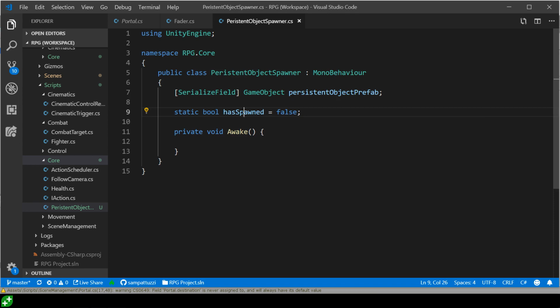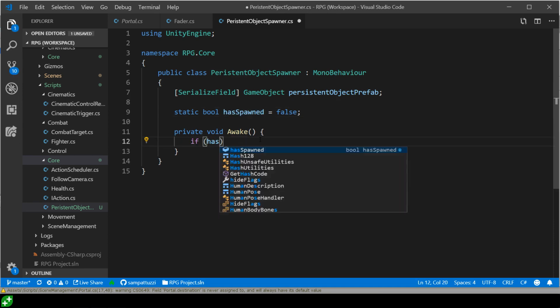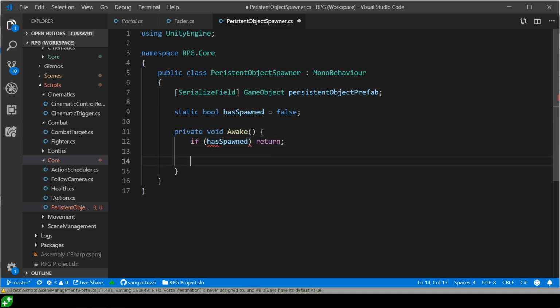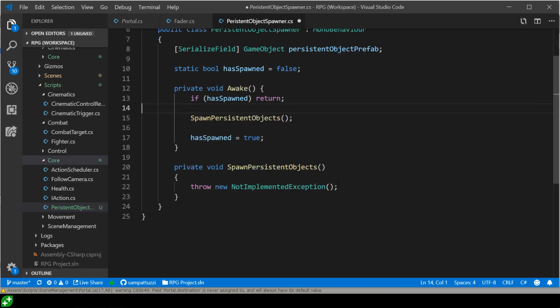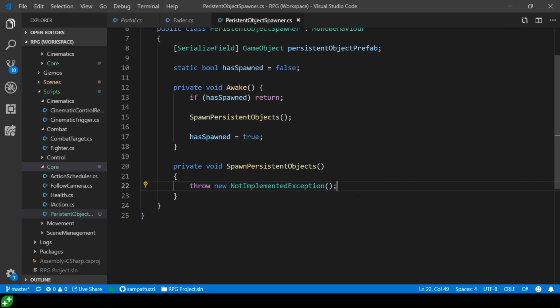So by default, we haven't spawned. So in Awake, I'm going to say if hasSpawned, then we're just going to return and not do anything. Otherwise, we are going to set hasSpawned to true, and we're going to call the SpawnPersistentObjects function, which I'm going to create now, so Ctrl+dot to generate that. And that should basically do the trick. So what we're going to do here is create that prefab and set it to DontDestroyOnLoad. If you like, you can take that as a little mini challenge for you.